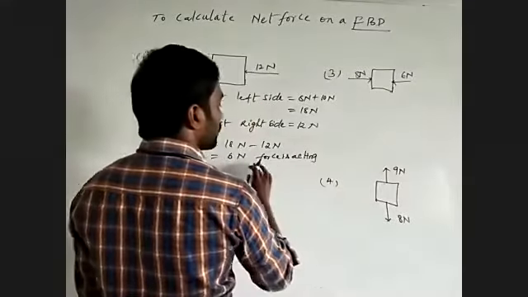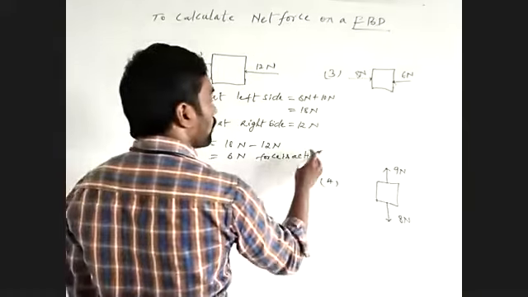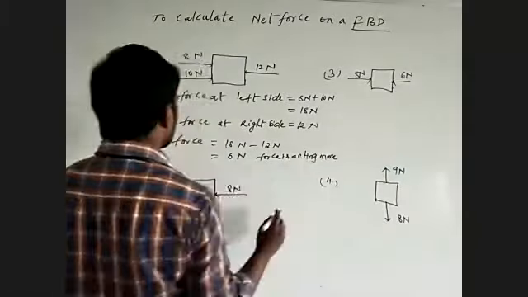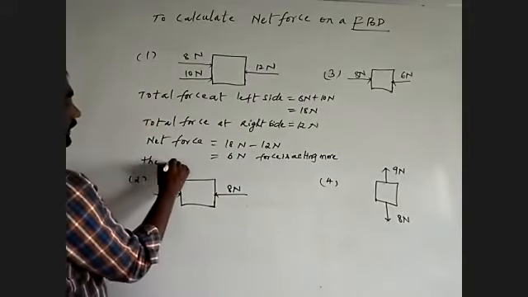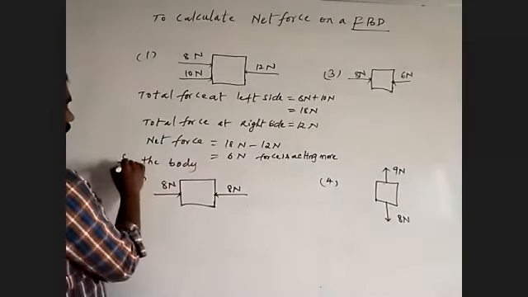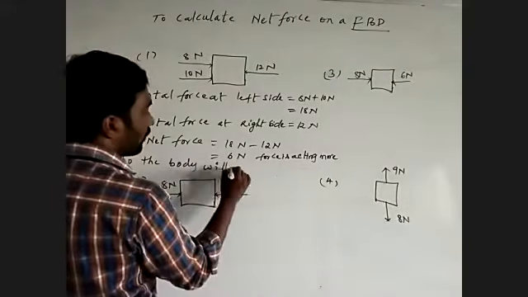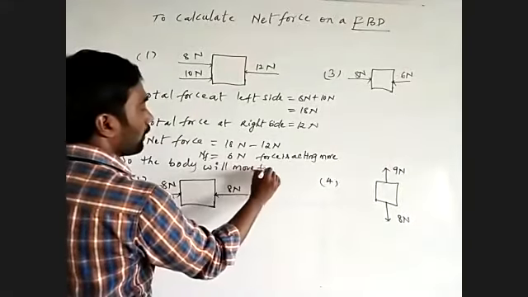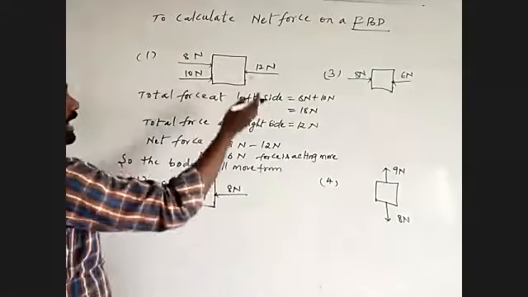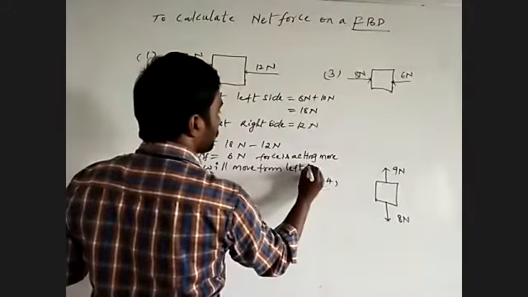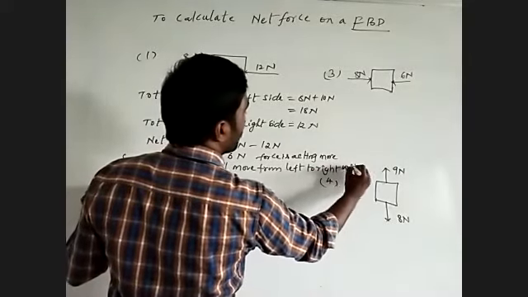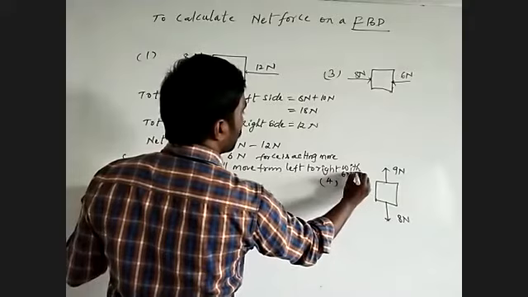So 6 Newton force is acting in excess. That means the body will move from left to right with a 6 Newton force.